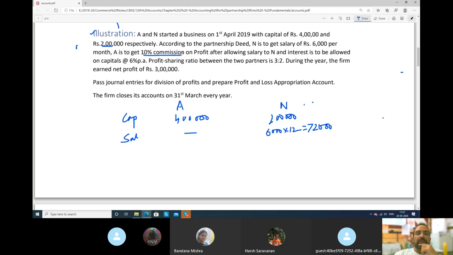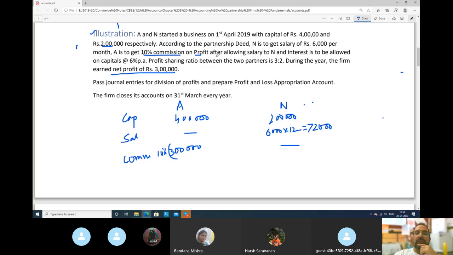A is to get 10% commission. See now, commission. Commission who will get? A, not N. N will not get commission. A will get commission. Please try to understand this better. 10% commission on profit. So we know net profit earned is 3 lakh. So 10% of what? Of profit. So means of 3 lakh. Try to understand. 10% of what? Of profit. How much is the profit? 3 lakh rupees.